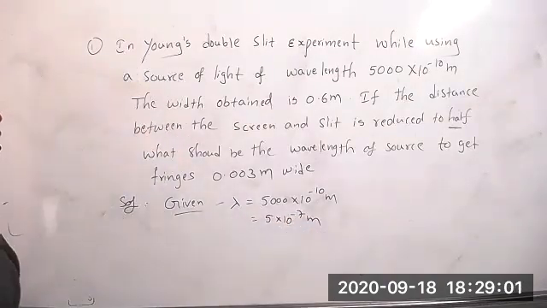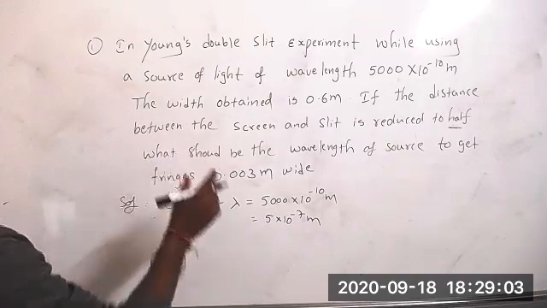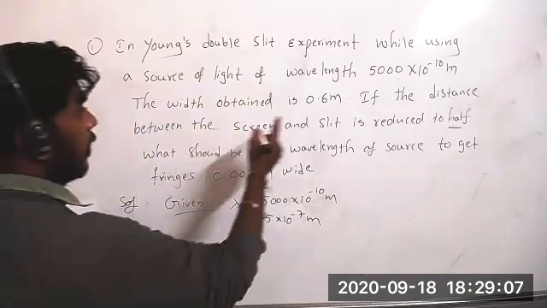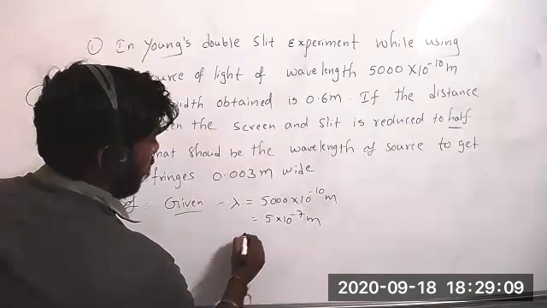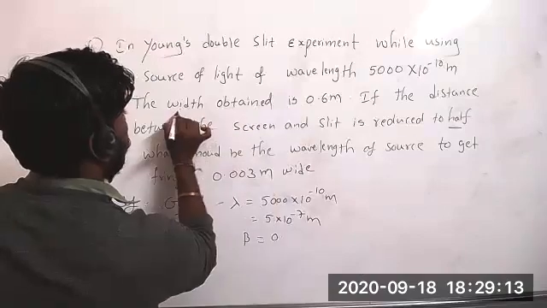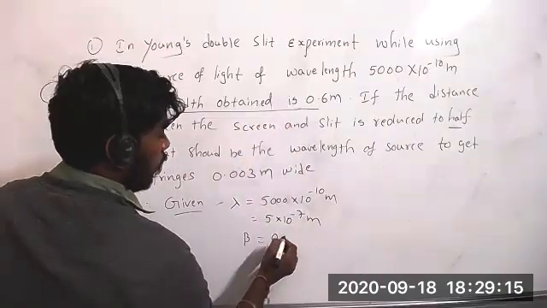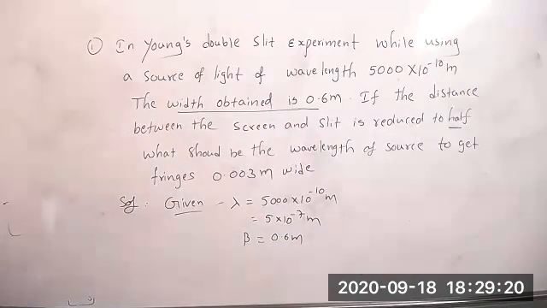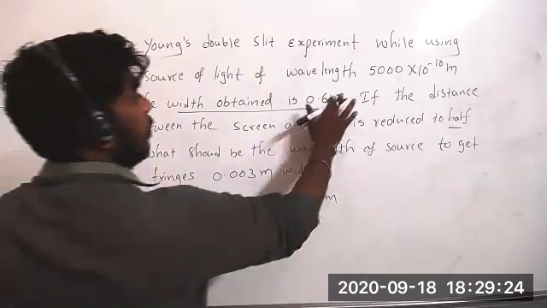Fringe width beta they have given: 0.6 meters. Actually it is centimeters.